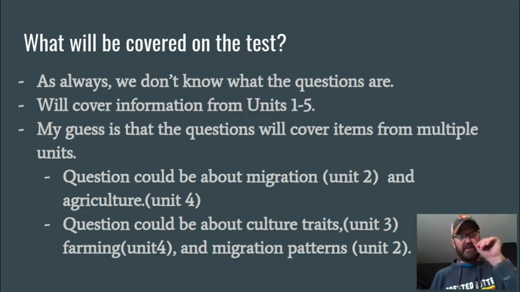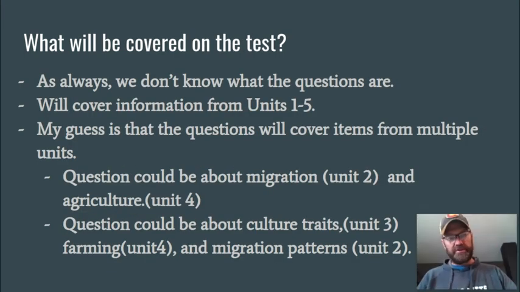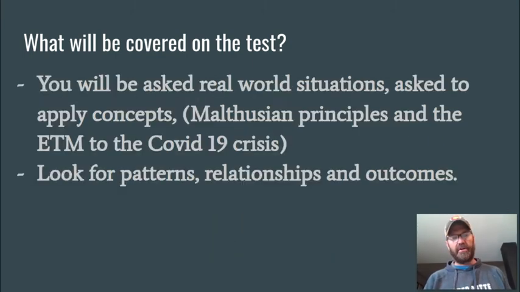What will be covered on the test? As always, we have no idea what the questions are going to be. It'll cover units 1 through 5 only. We did finish 6, but that won't be on there. My guess is that the questions will cover multiple units. There'll be a question about migration and agriculture and how those two are interrelated. Or there could be a question about culture traits and how that connects with farming and then how that contributes to migration to other countries or internal migration. They'll combine those units so that you have to show knowledge of all of that.